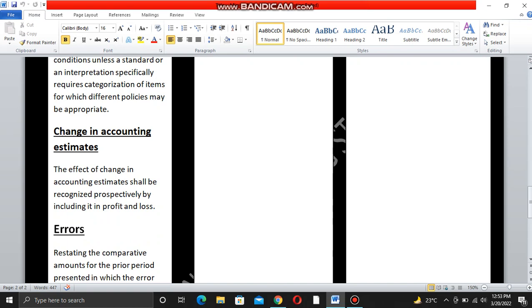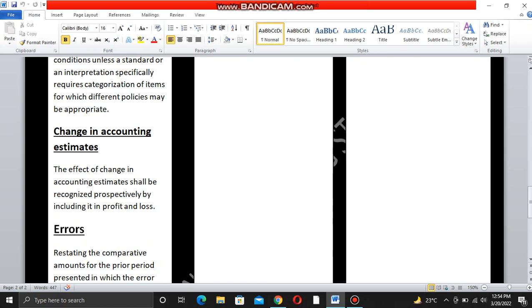What is meant by change in accounting estimates? The effect of a change in accounting estimates shall be recognized prospectively by including it in profit and loss. When you invest money, you expect a return, a turnover from your investment. So what you can estimate, that is accounting estimation.